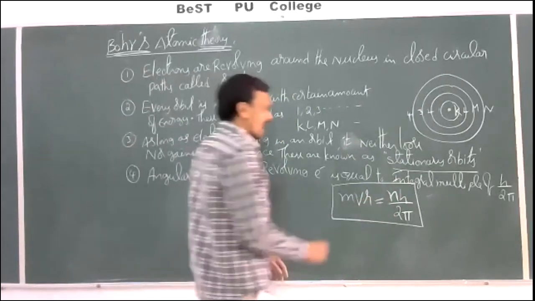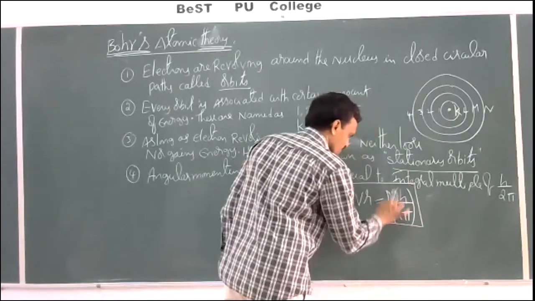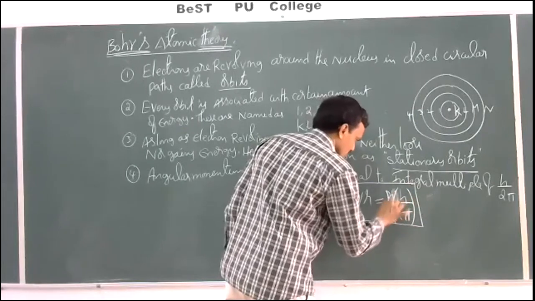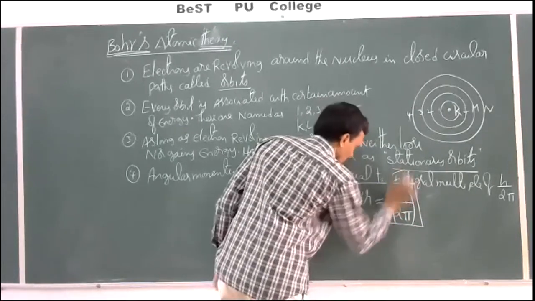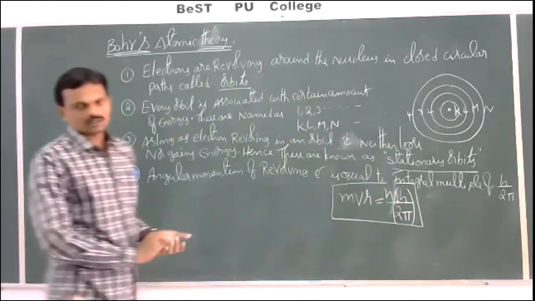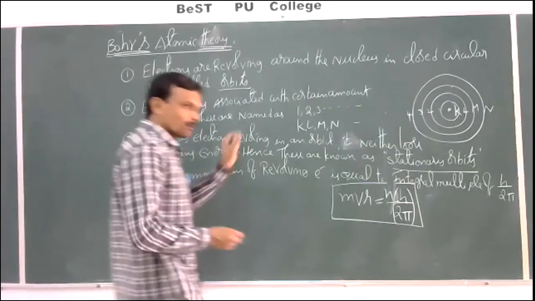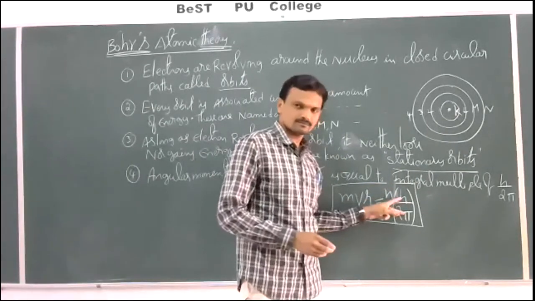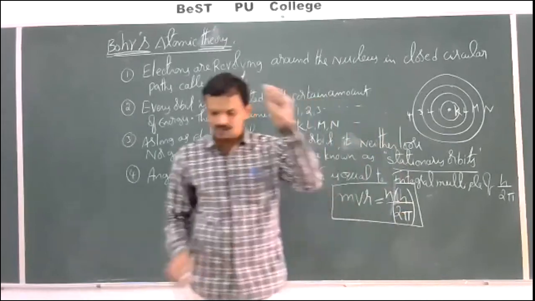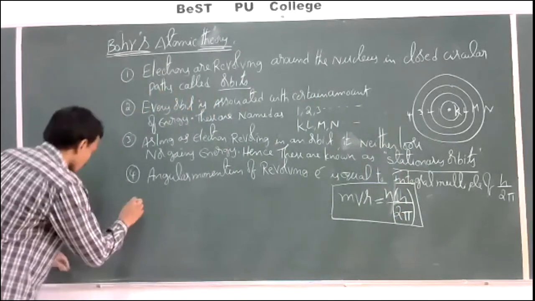That means angular momentum is an integral multiple, n times of h by 2 pi. mvr is equal to nh by 2 pi. For the revolving electron, angular momentum is a minimum of h by 2 pi, or integral multiples of h by 2 pi. Okay, and one more.